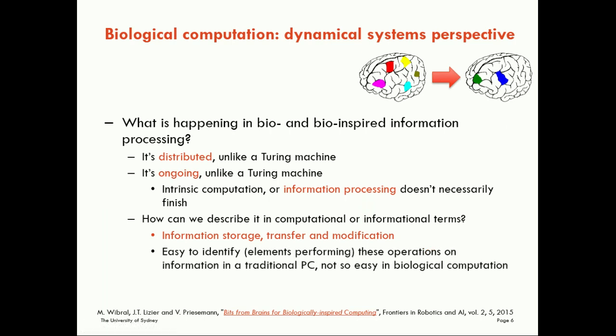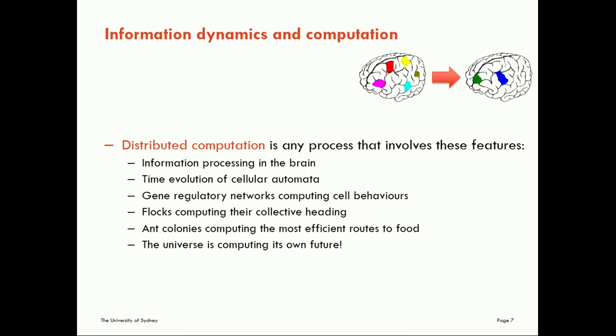Now, those operations on information are easy to identify. In a traditional PC, we can identify information processing taking place in the CPU, information transfer on the buses, and the RAM providing memory. It's not so easy to identify these elements in a biological computation. With that said, we qualitatively talk about such operations very often in complex systems, and indeed, I think we can view distributed information processing as any process that involves these kinds of operations.